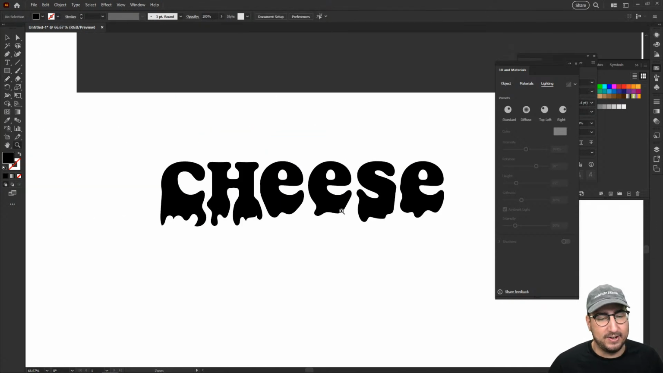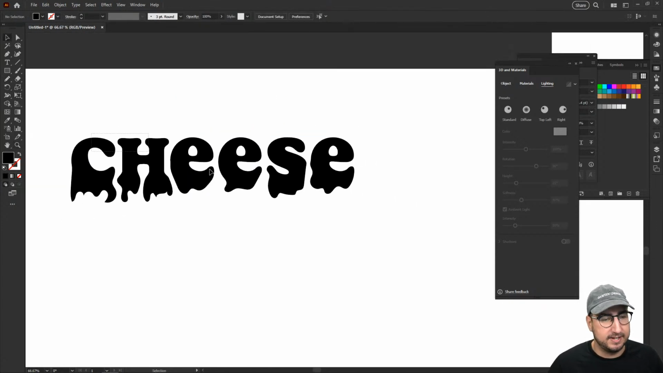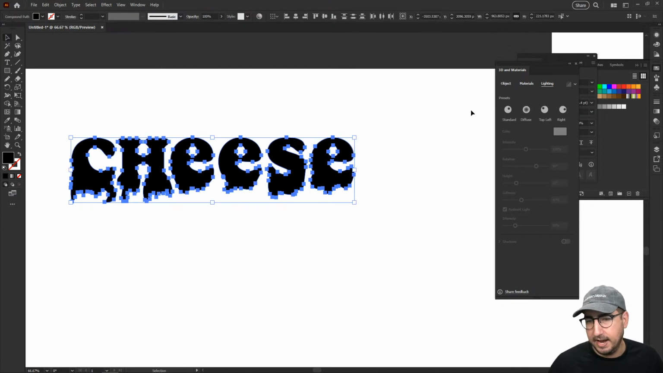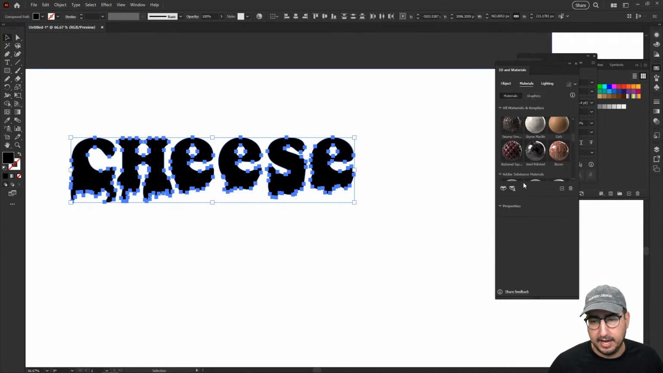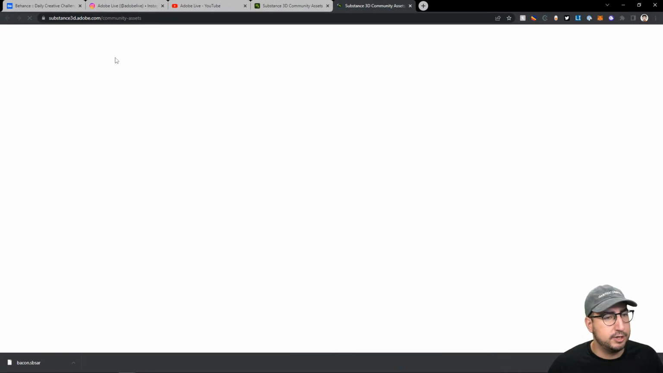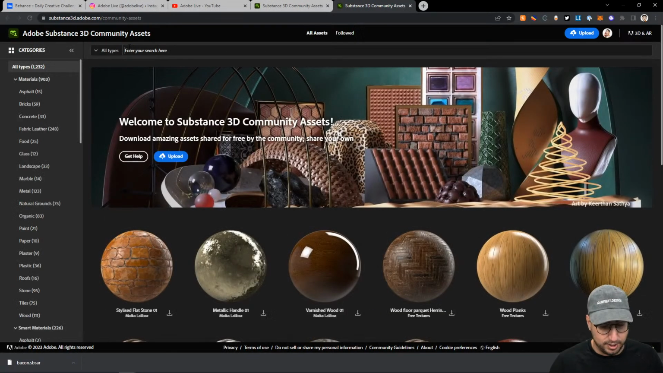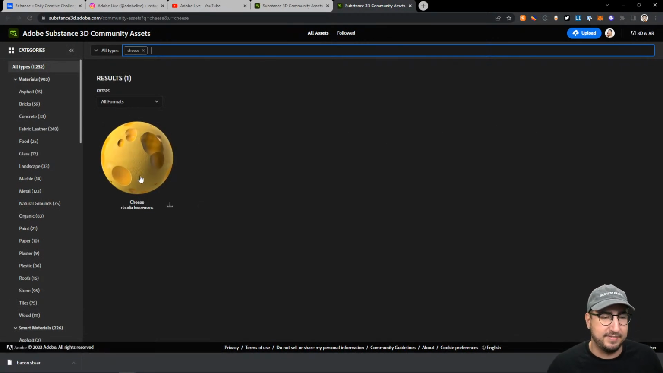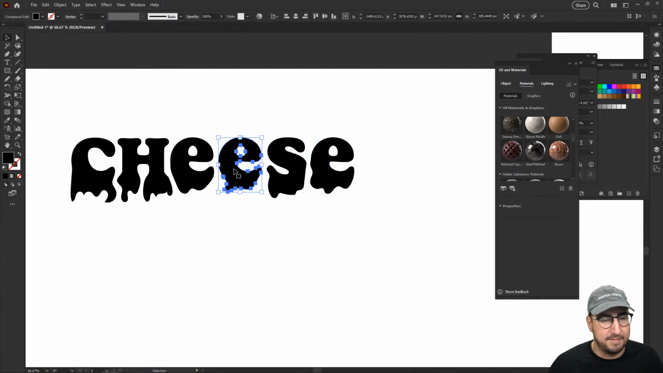All right, so we've got all the melty cheese going on here, and all we need to do is grab this, and then we're going to go to materials, and again, we can go to that community page and just type in cheese. I know that I already have a cheese texture because I've looked for this before because I really wanted one. I have this one. So you can download this cheese texture if you want to use it. And then we're going to come over here.